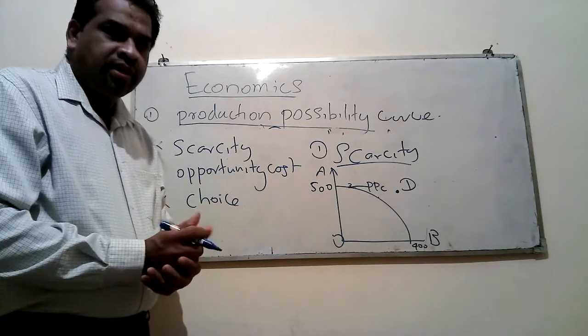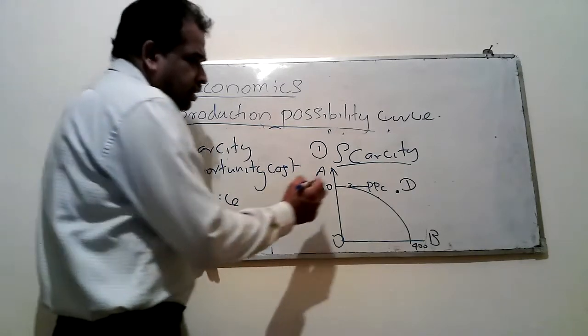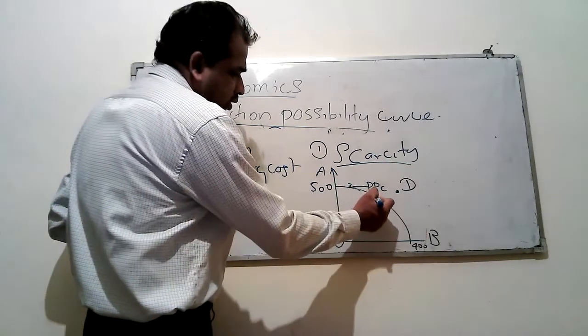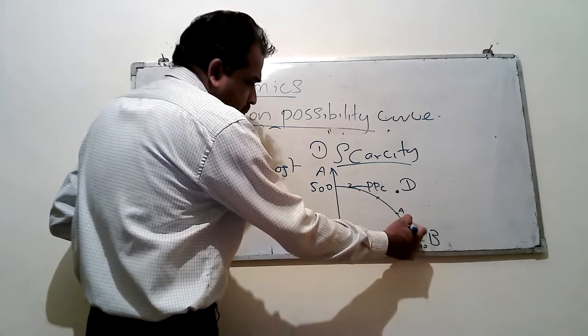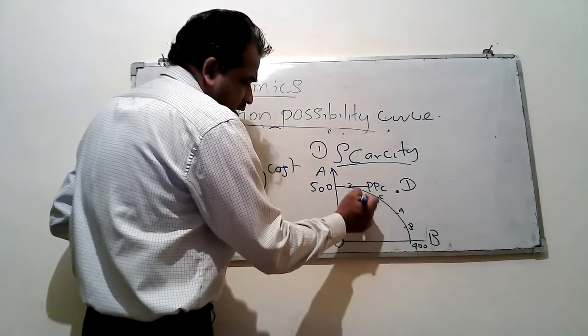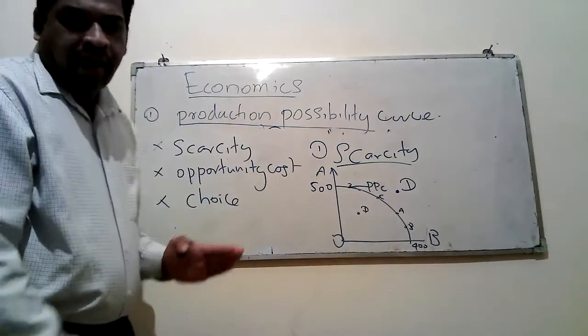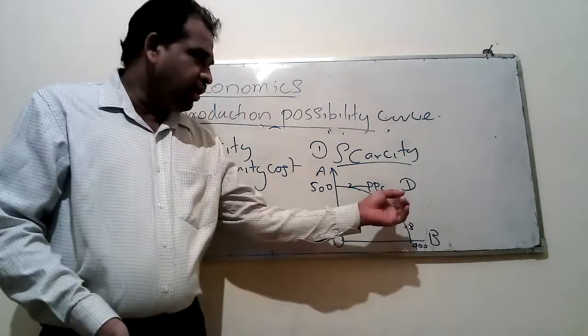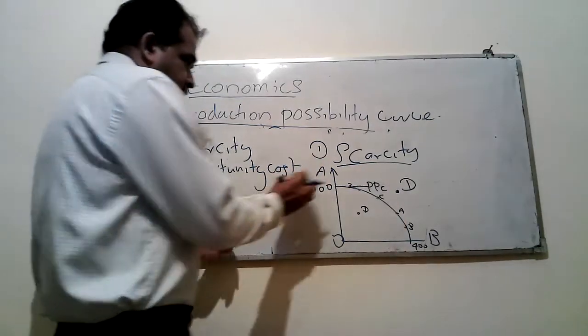You can select any point on the curve, point A, B, C, or inside the curve, but at the moment you can't achieve this point. That is because of scarcity. I think you understood that.